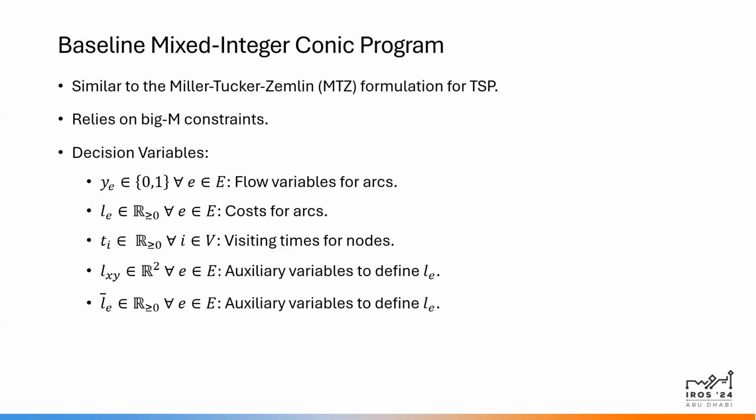Then there are the cost variables for arcs, which are non-negative values. And then given any node i, there's a variable t_i, which represents the visiting time for that node. Then for any arc e, there are variables l_e and l_e bar. These are auxiliary variables that are used to define the cost variable for the arc.